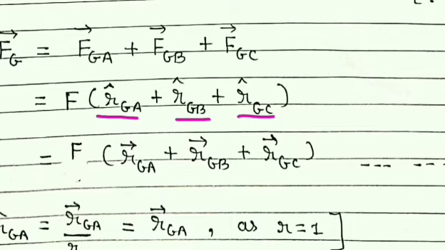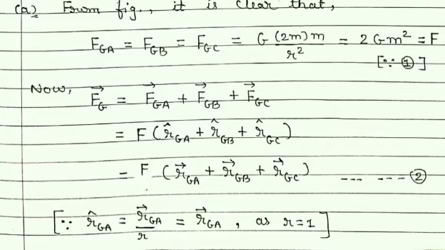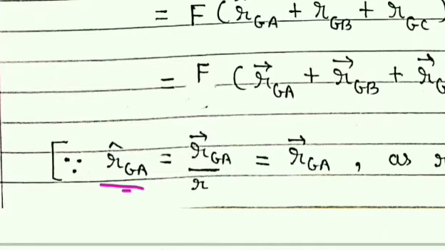So for these unit vectors, if we want to write them as vectors, then we know that any unit vector can be represented as its vector divided by its magnitude. Here I have given an example for the unit vector r̂GA. So the unit vector r̂GA is vector rGA upon its magnitude.